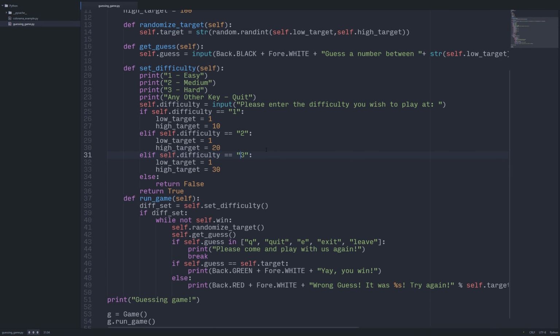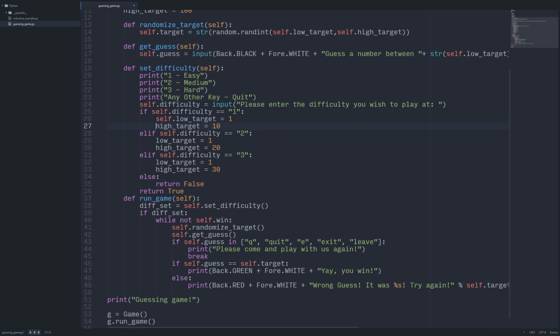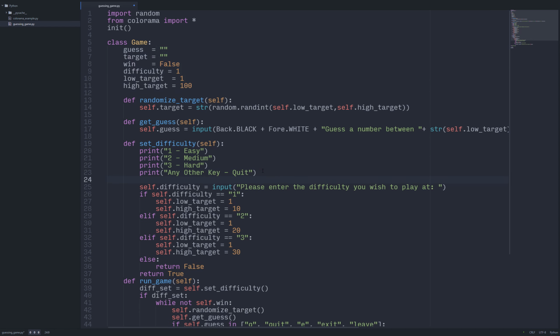So what was going on there? Why is this not set? Well, that's because I didn't set self. Remember, this is a great time to reiterate that when you're dealing with a class architecture, when you're inside of an object, you need to reference what it is that is the parent. You can have a variable called guess, target, win, difficulty, low target, high target in the class up here, or you can define a local one here.